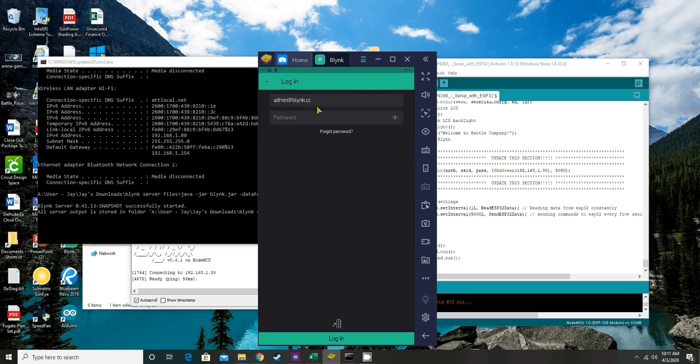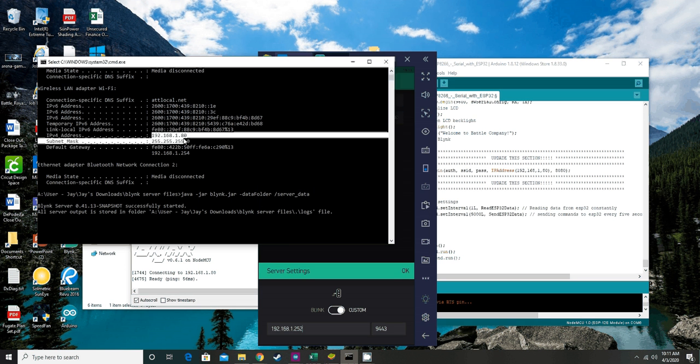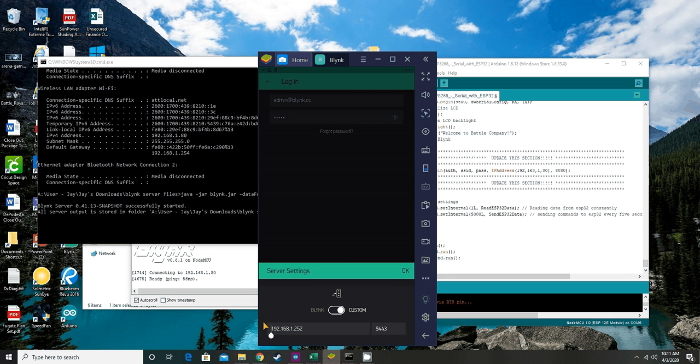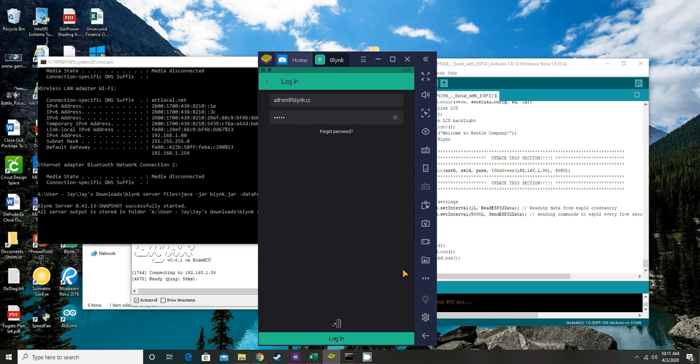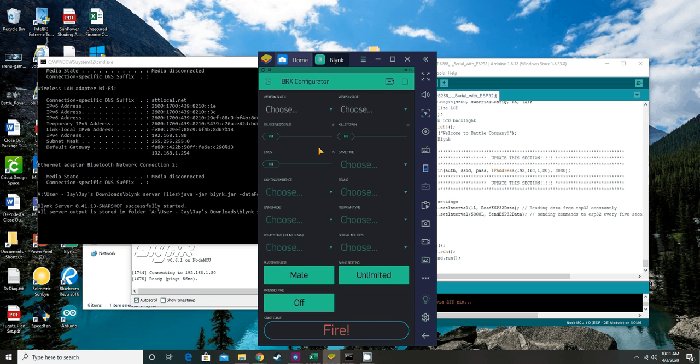So log in, admin at blynk.cc. The admin password is admin. We're going to make sure our settings match our IP address, which is this one right here. We're going to go ahead and copy, Control C, and paste it there, and say OK, and log in. Okay, so this opens up the completed app that I've done already for the settings.